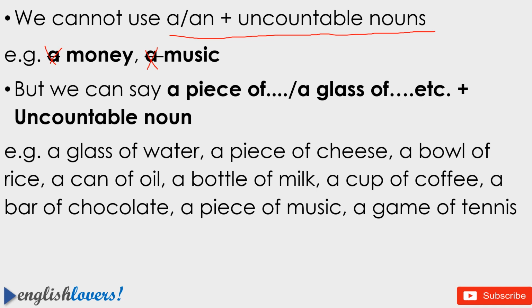For example, a glass of water, a piece of cheese, a bowl of rice, a can of oil, a bottle of milk, a cup of coffee, a bar of chocolate, a piece of music, a game of tennis. So you can use these constructions with uncountable nouns.